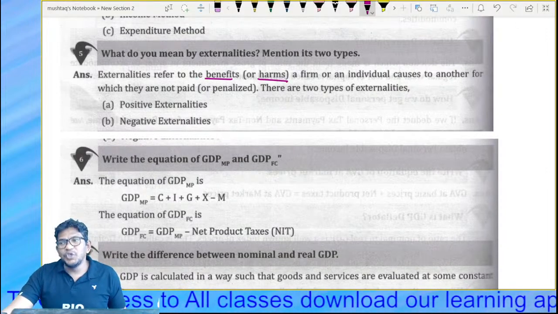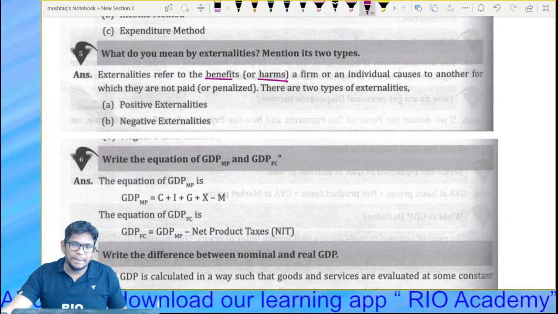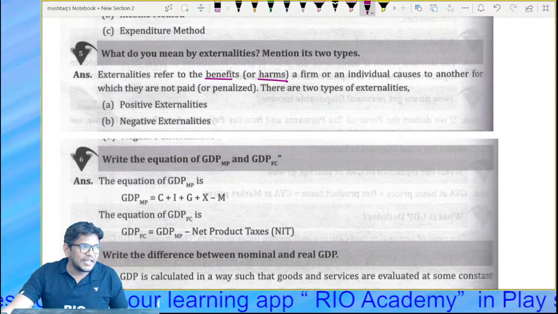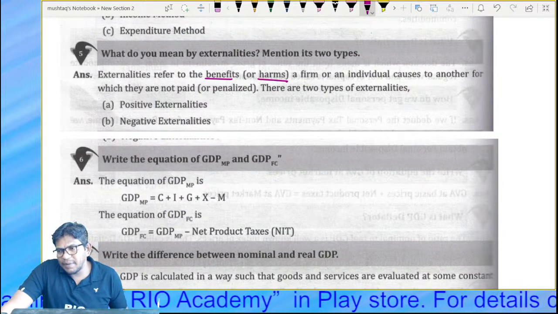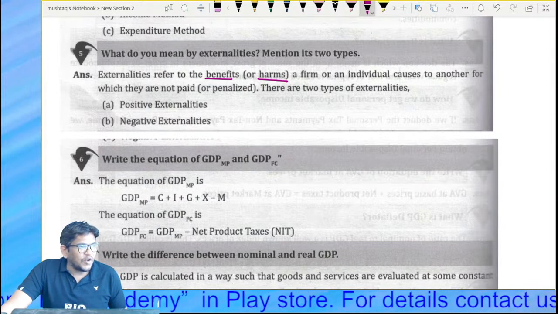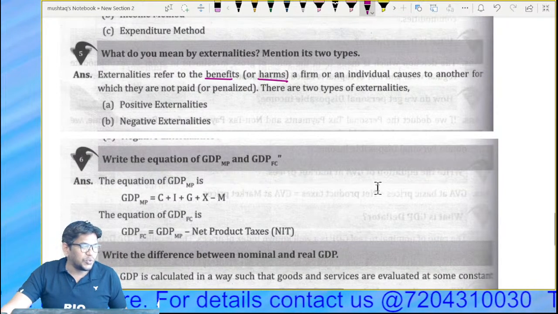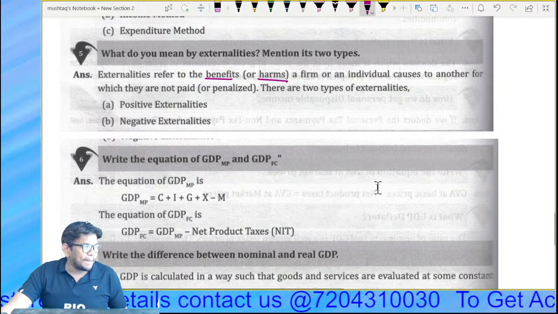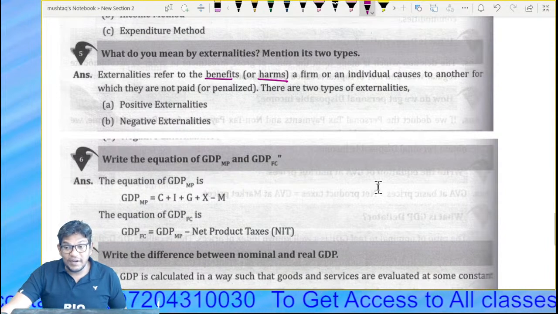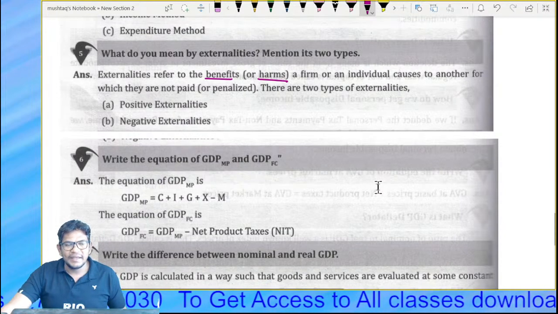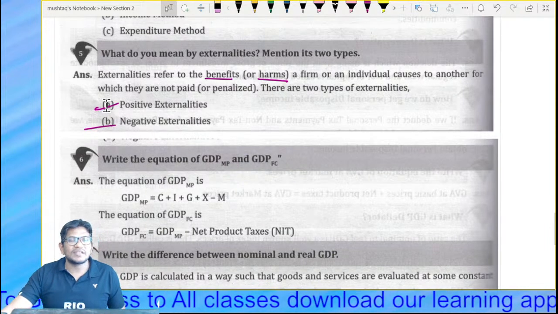Say, for example, if you are producing something and because of that society gets a benefit, like a device that controls earthquakes or floods, that is a positive externality. So that is why we have positive and negative externalities.